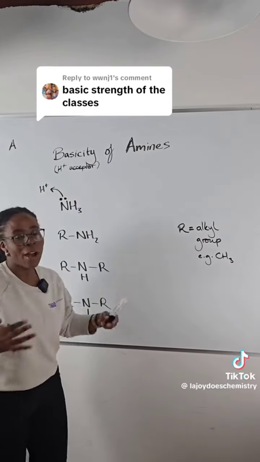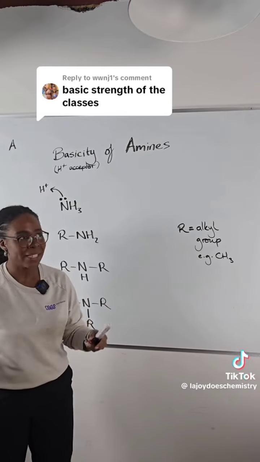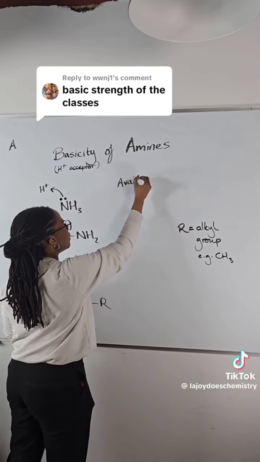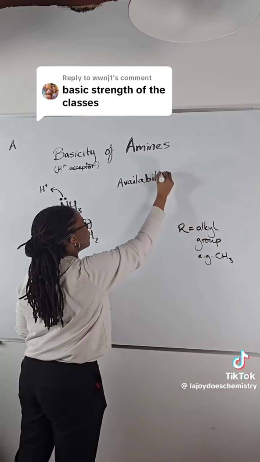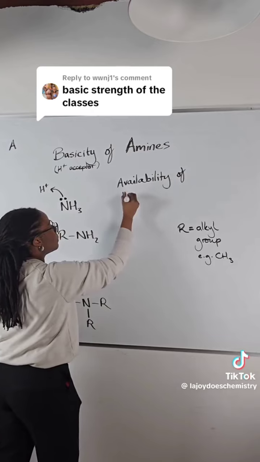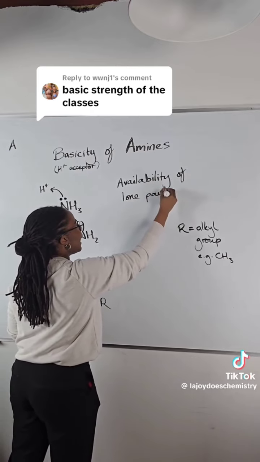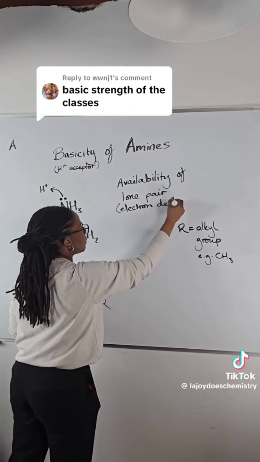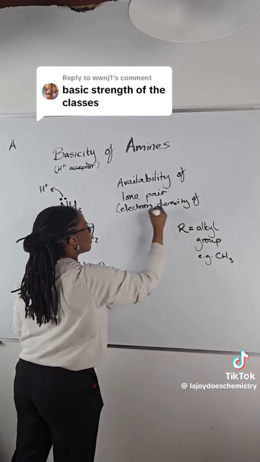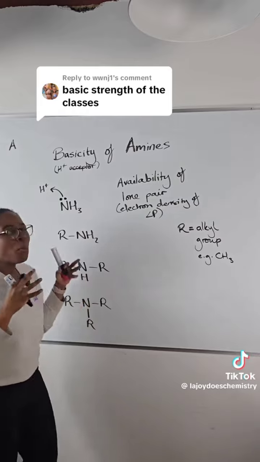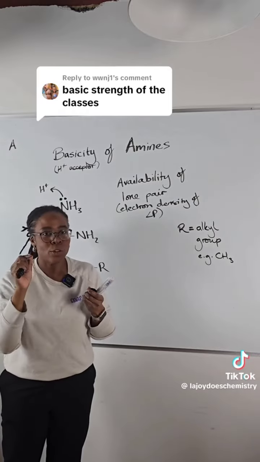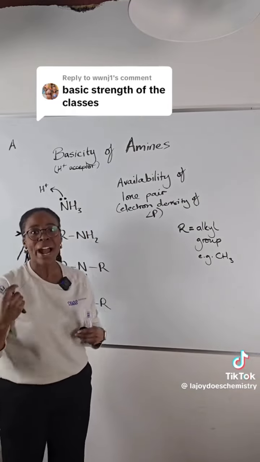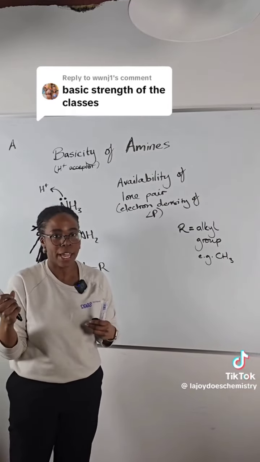Now, how basic or how strong the amine is going to be as a base is going to depend on the availability of the lone pair, aka the electron density of that lone pair. Right? Because the more negative, the more electron dense that lone pair is, the more strongly it's going to be able to attract that positive hydrogen ion, that H plus.